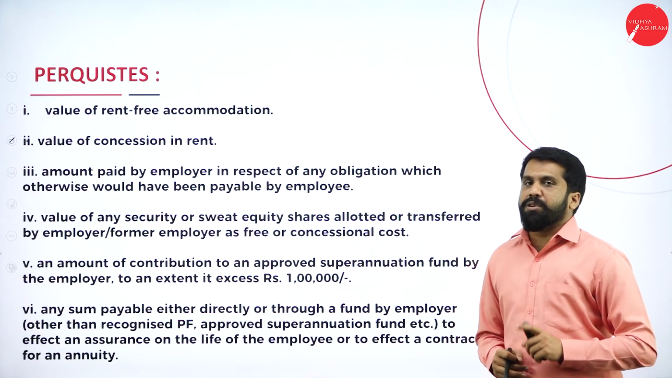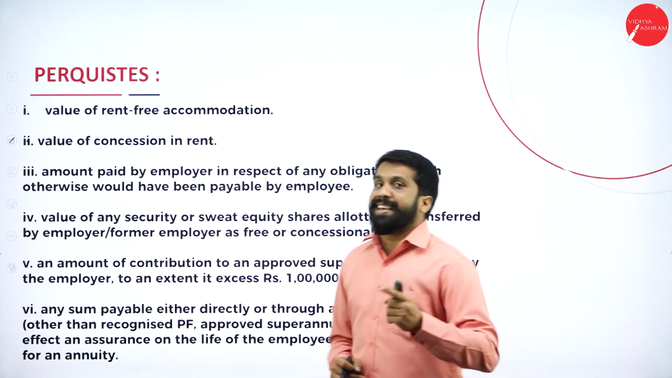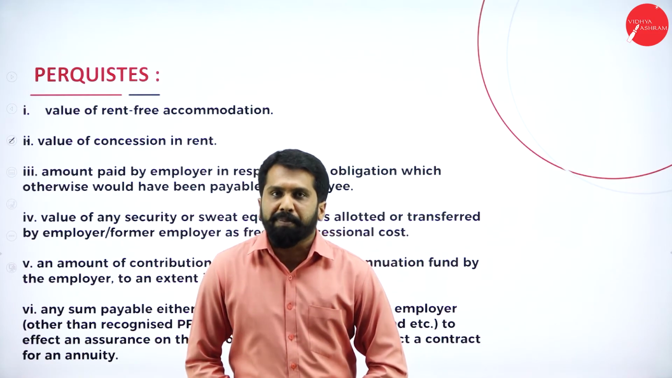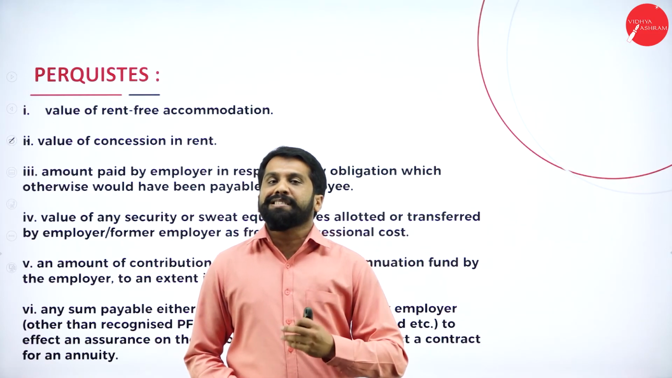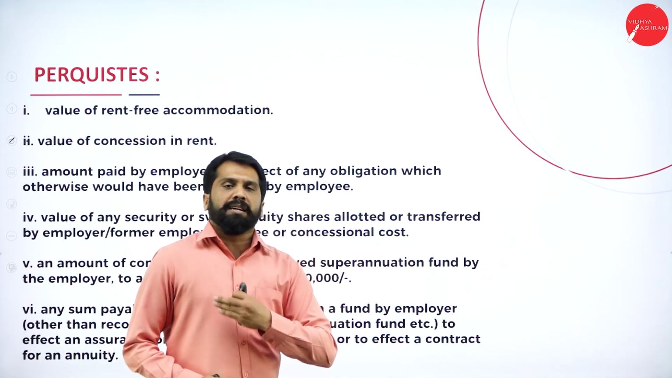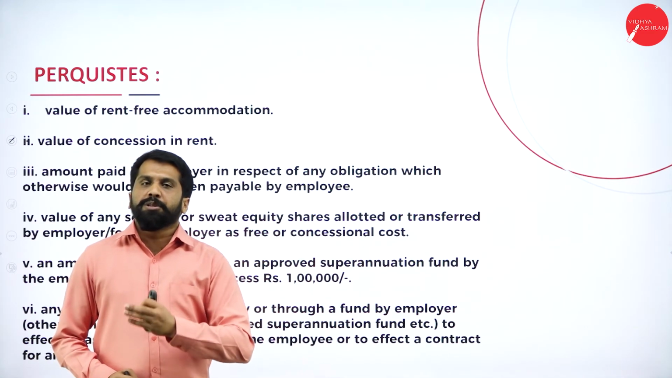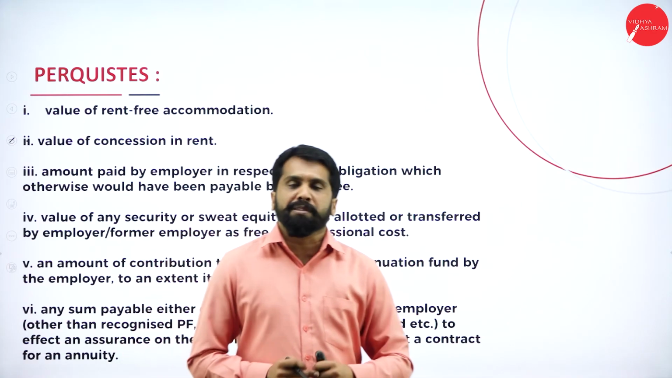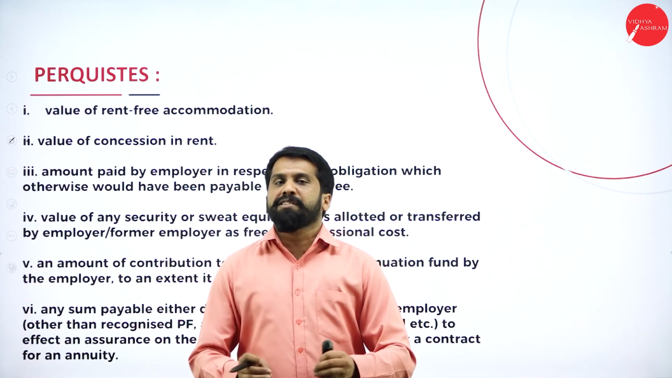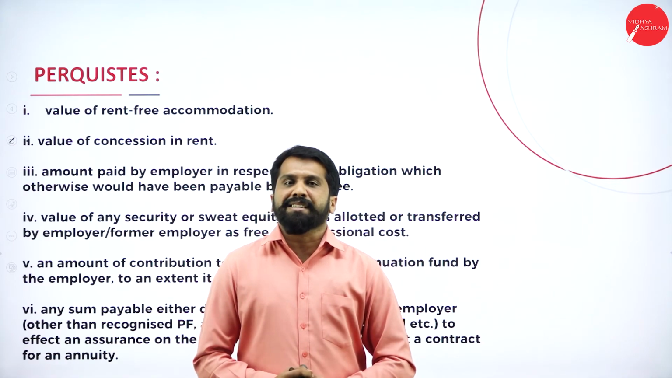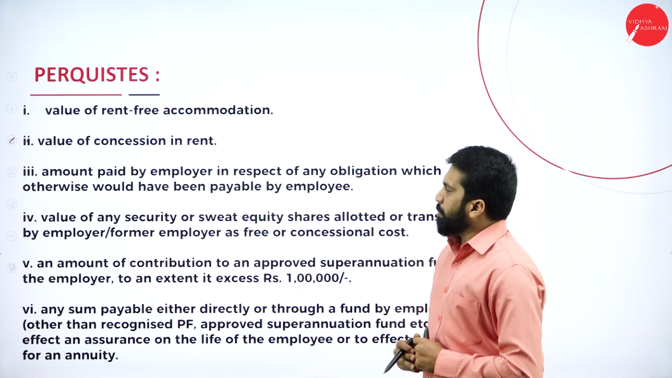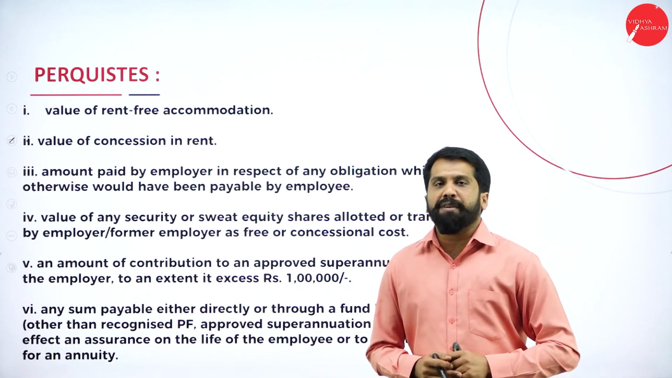Perquisites. As I told you, perquisites means non-cash benefits. Like when you're working in some company, the company will provide you with a servant, car, driver, gardener, sweeper. Those are called perquisites. They will give you a rent-free house, perquisite. They will give you a refrigerator, TV and all. These are called perquisites. For 5 marks, they may ask you to list out any 5 perquisites.